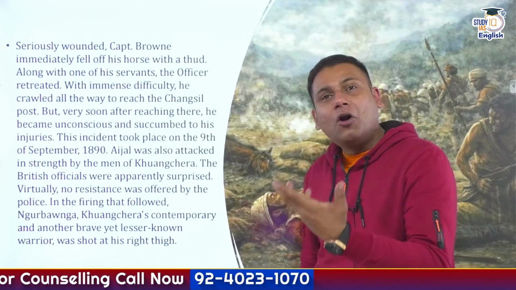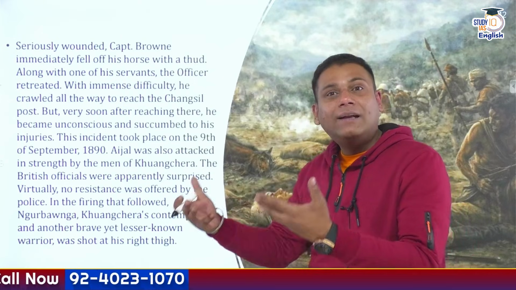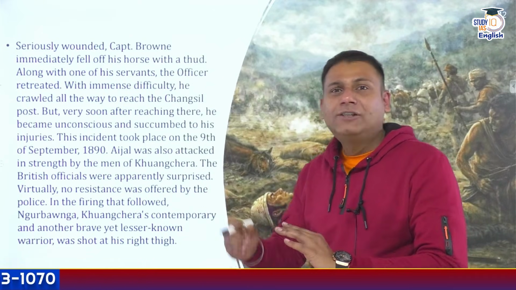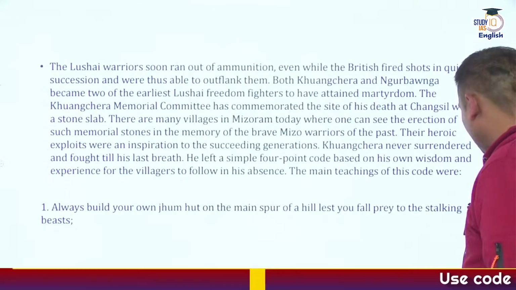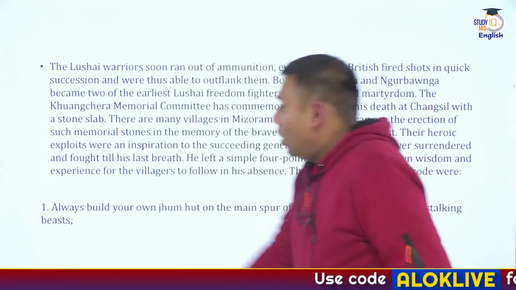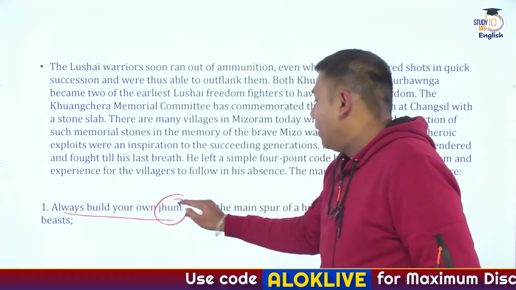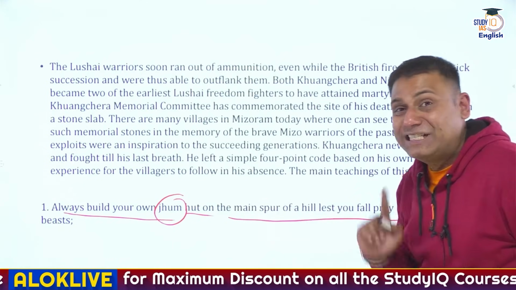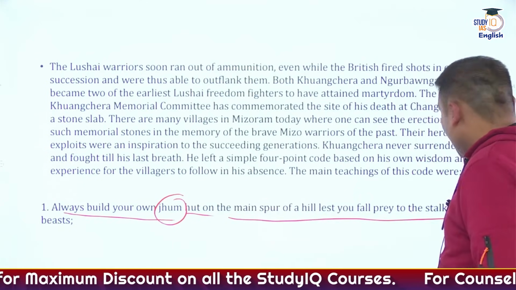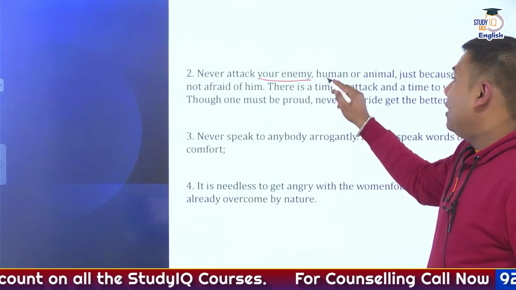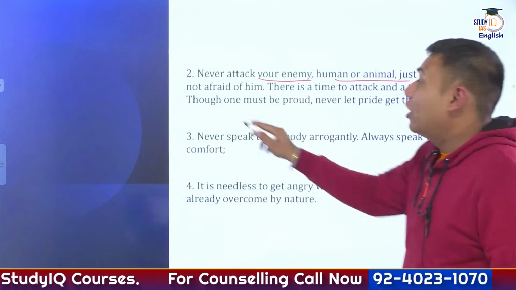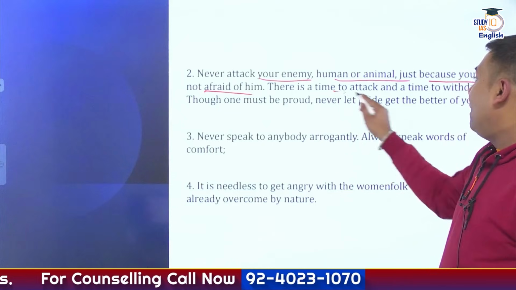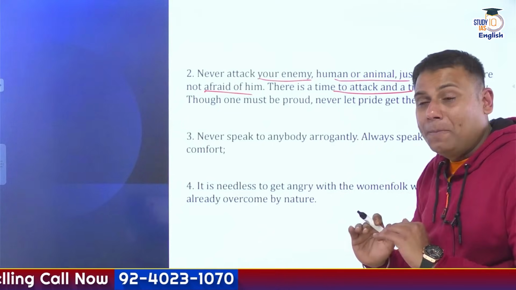What were the important moral codes of conduct that were being highlighted by Khuangchera ji? Let's explore in short. First, always build your own jhum hut on the main spur of the hill, lest you fall prey to the stalking beast. Then, never attack your enemy, human or animal, just because you are not afraid of him. There is a time to attack and a time to withdraw.